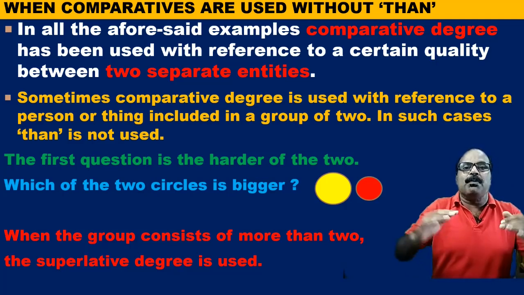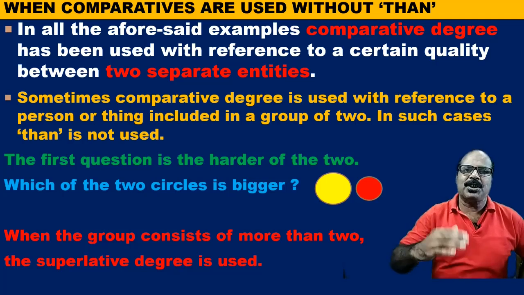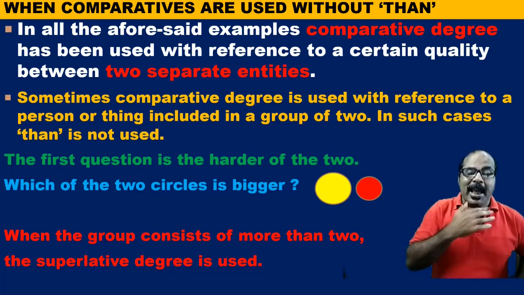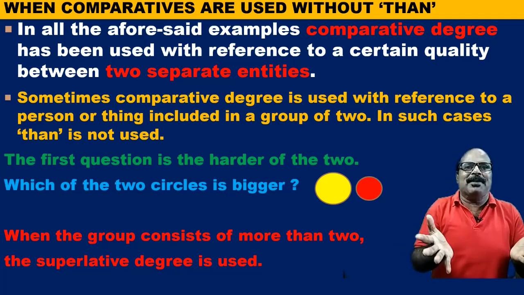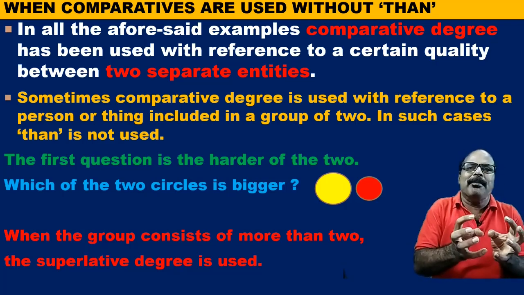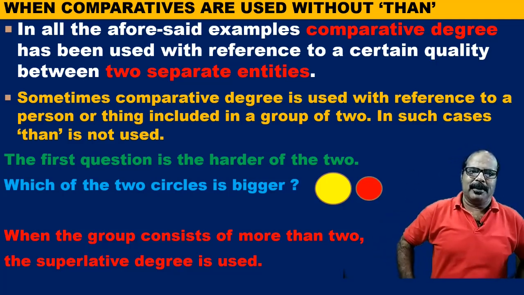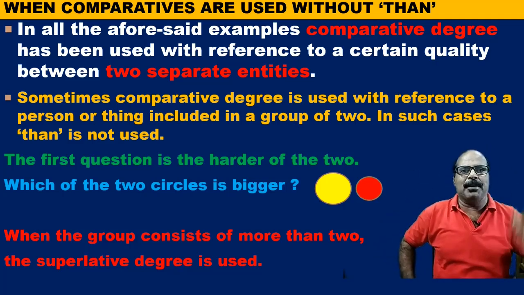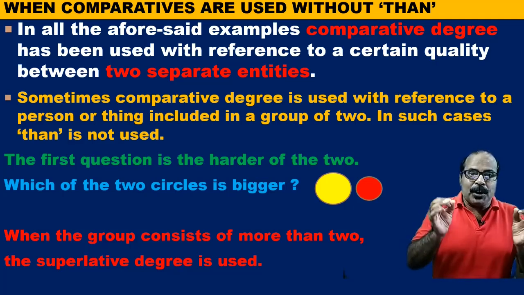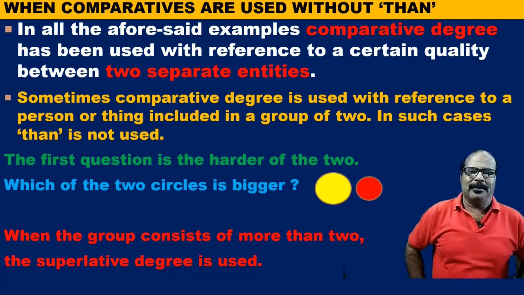But if it is more than two, we must use superlative degree. If we have many and we have to use comparative degree, then we should turn them into two groups. Then comparative degree can be used. So for superlative degree, there must be more than two.